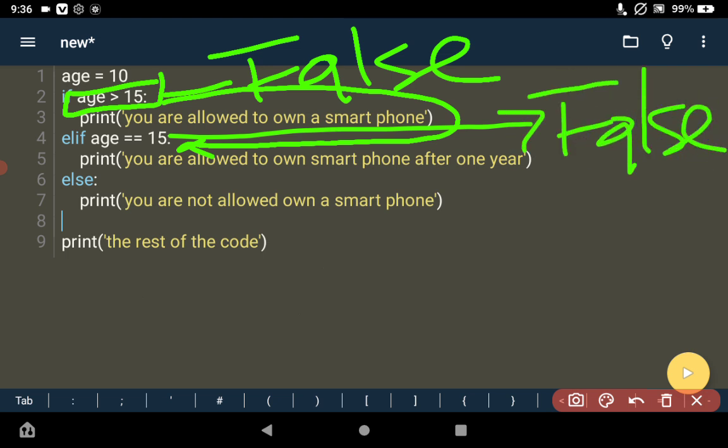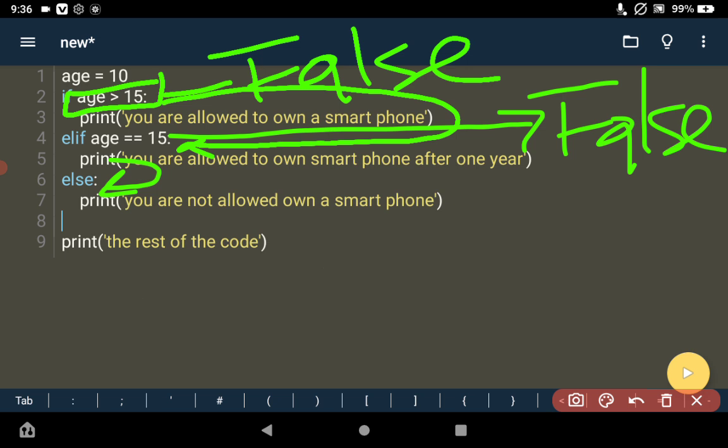So then, since these two conditions, if and else if, are not true, the program has no excuse but to just run this code, which is called else. This else only runs if the above conditions are not true.